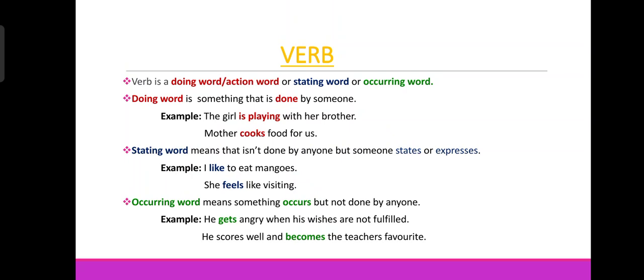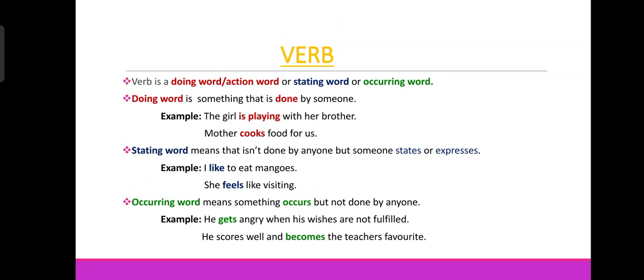For example, the girl is playing with her brother. Here, playing. The work playing is done by the girl. So that is a doing word. So playing or is playing is a verb phrase, and both of the words is and playing are verbs.